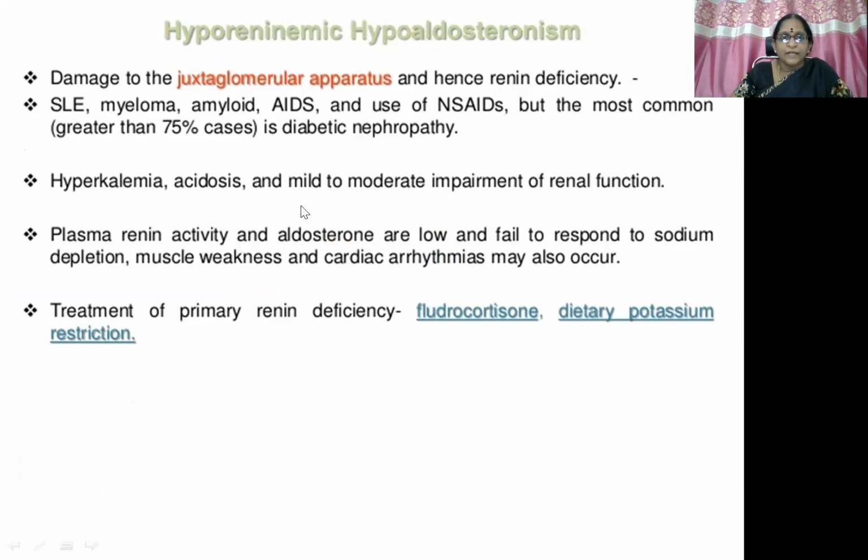Plasma renin activity and aldosterone are low because of the hyporenin condition, and thus fail to respond to sodium depletion. Muscle weakness and cardiac arrhythmias also may occur. Treatment is with fludrocortisone and also dietary potassium restriction because hyperkalemia may result.